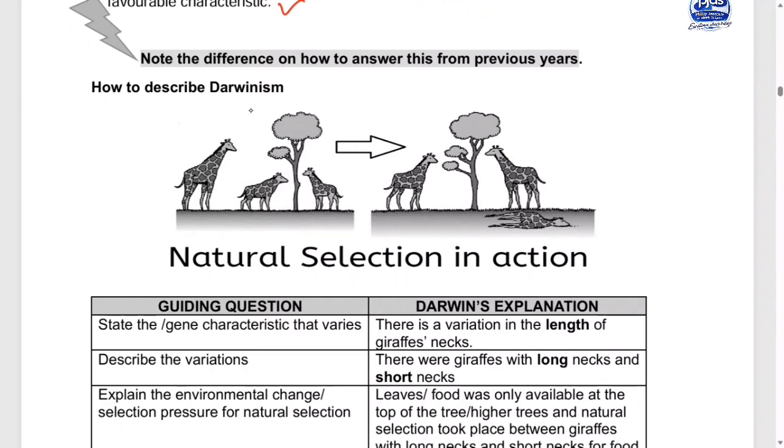So how to describe Darwin? If you check now, this is natural selection in action. We can see this with the giraffes that have short necks and the ones that have long necks.